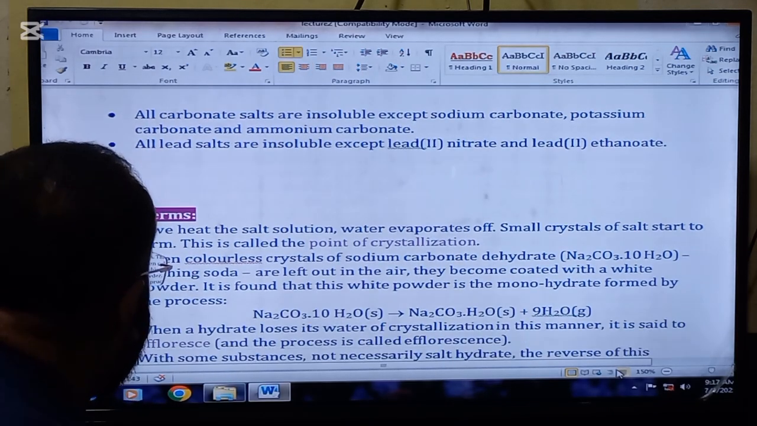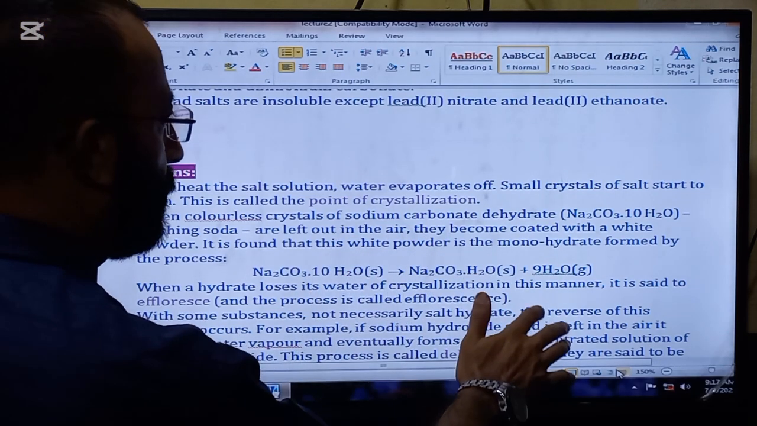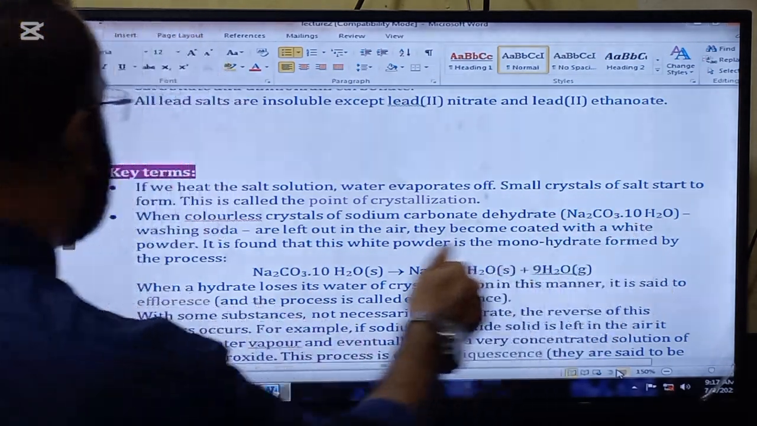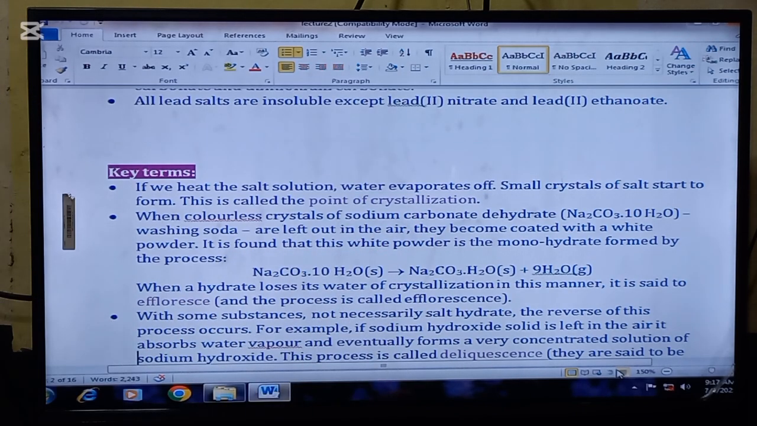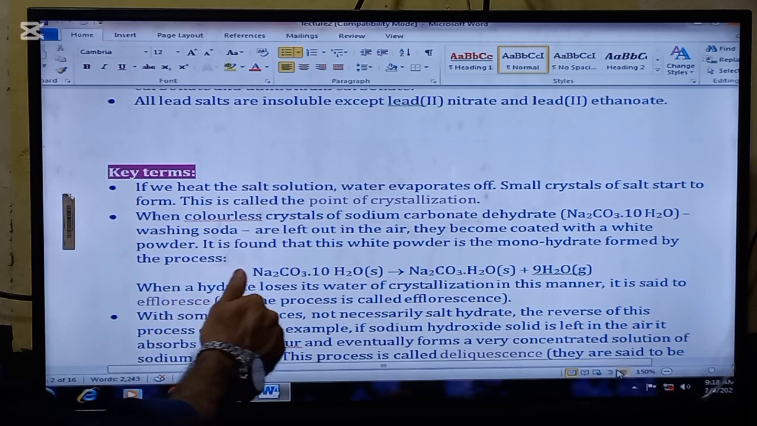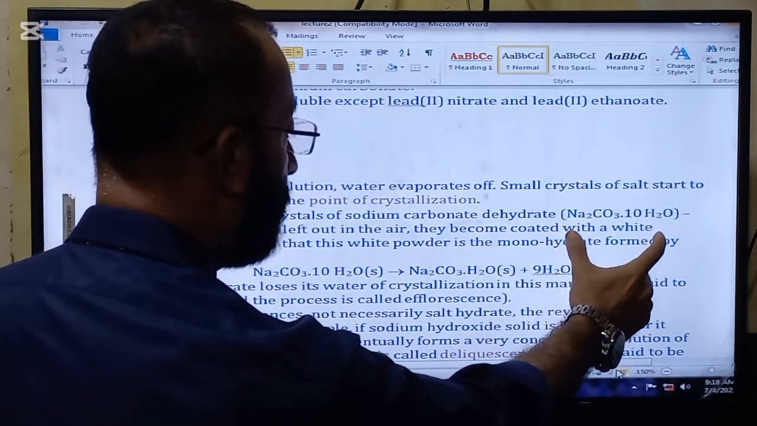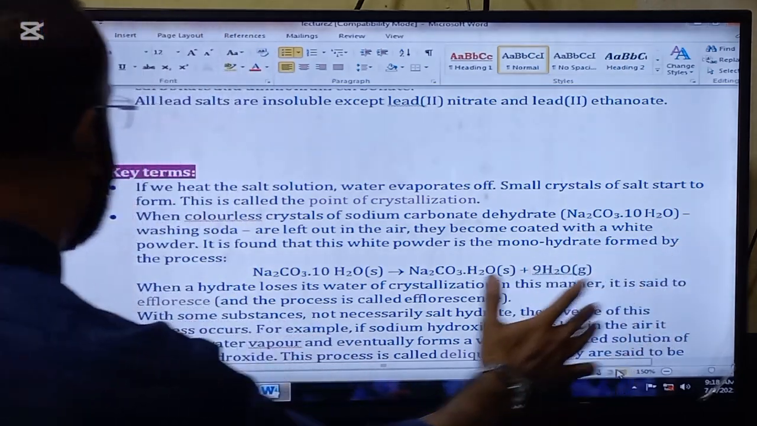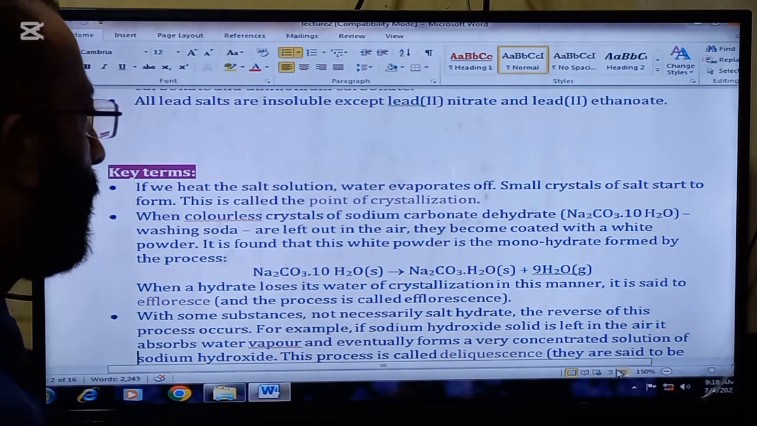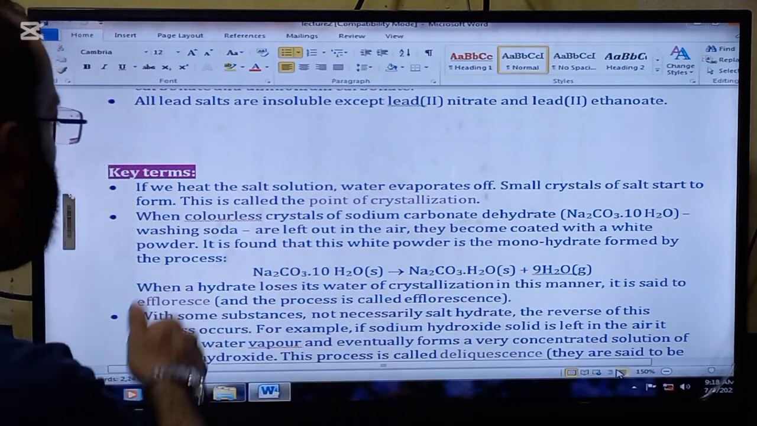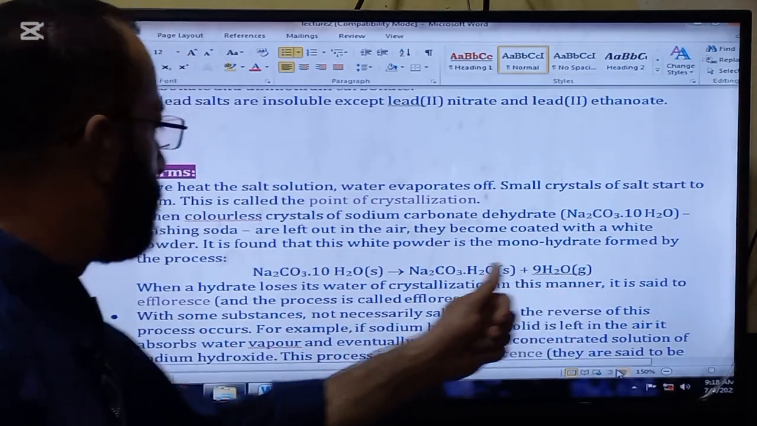Here are some key terms. If we heat the salt solution, water evaporates off. Small crystals of salt start to form. This is called the point of crystallization. When colorless crystals of sodium carbonate decahydrate, example is here, are allowed to dehydrate, washing soda left out in the air becomes coated with a white powder. It is found that this white powder is the monohydrate formed by the process.